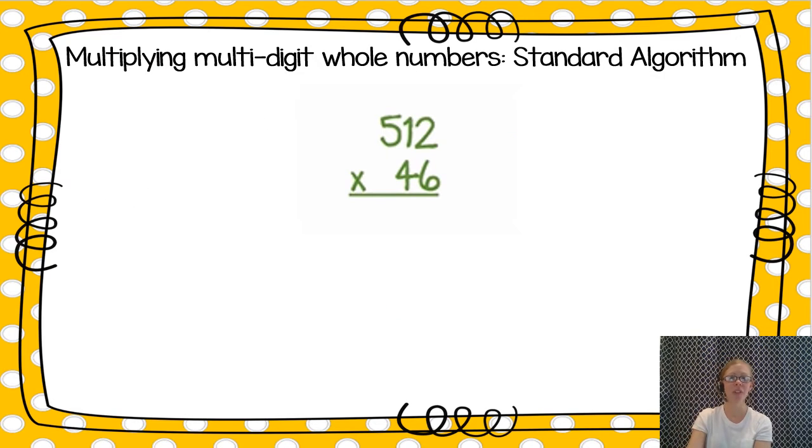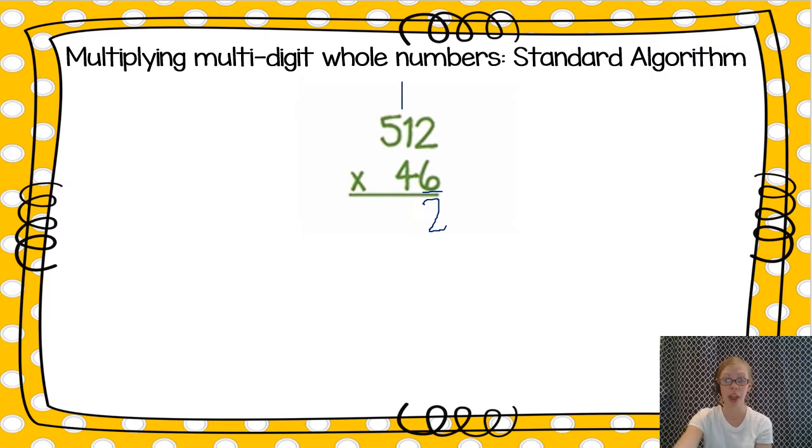But when I have larger numbers, like this problem, for example, 512 times 46, I'm going to go through that multiplication process more than one time. So follow along with me as we go step by step. I'm going to again start in my ones column. Ones times ones on top. So 6 times 2 is 12.